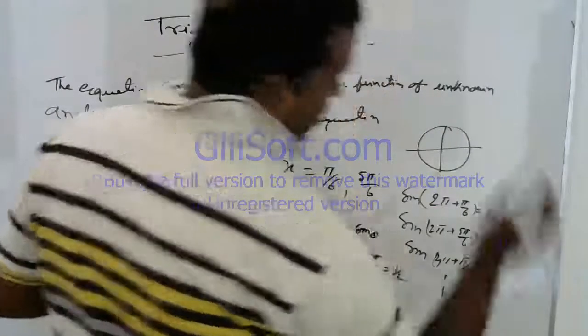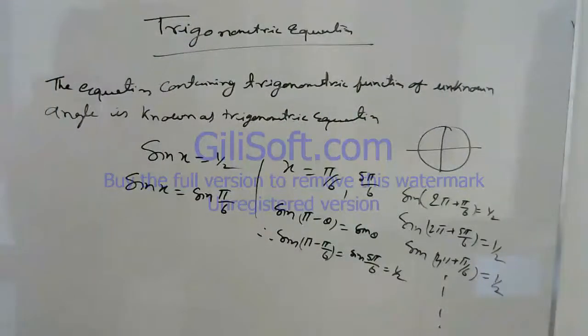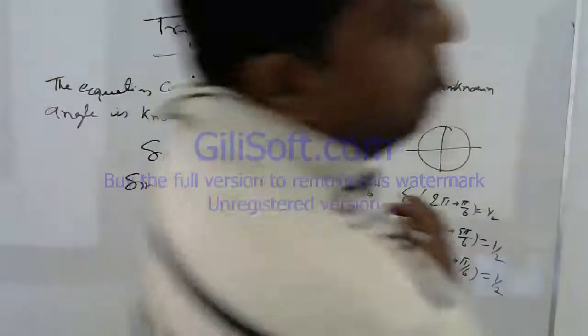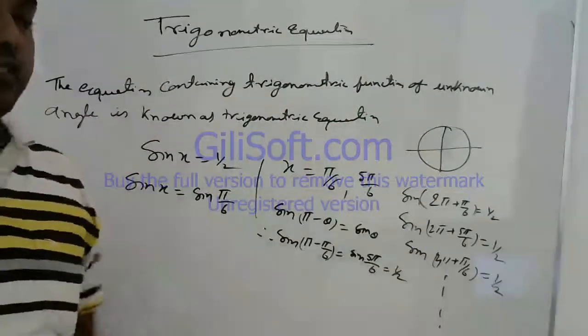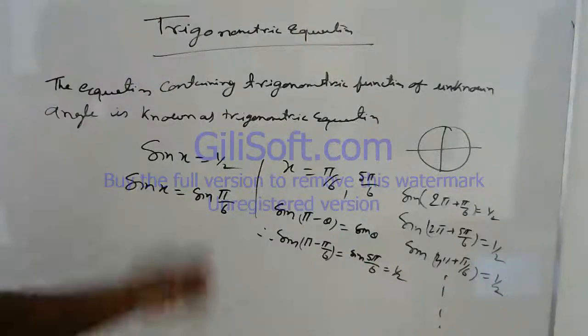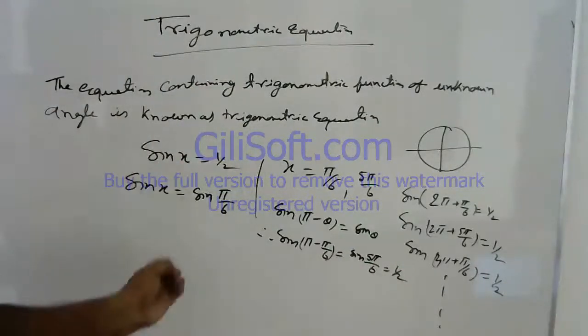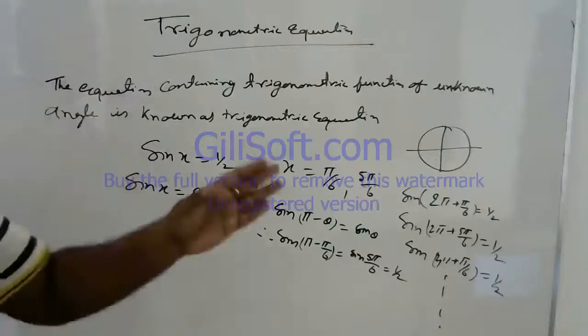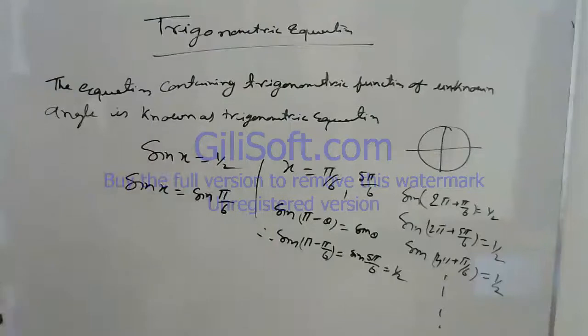So there are infinitely many solutions. When it is given that you have to solve this trigonometric equation, you have to find the general solution. If in a question paper it is given to solve the given trigonometric equation, it means you have to find the general solution.